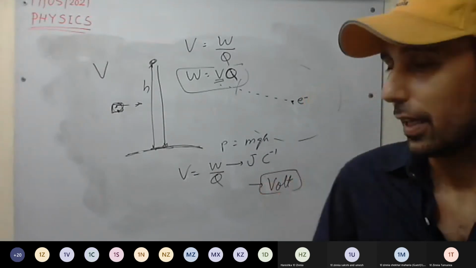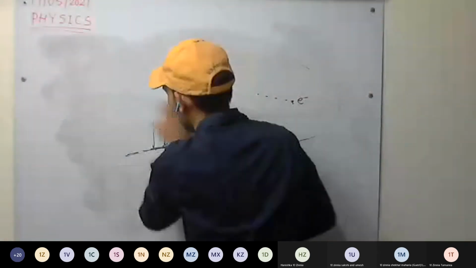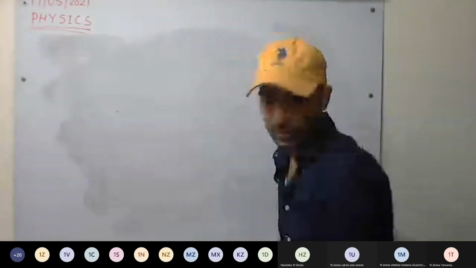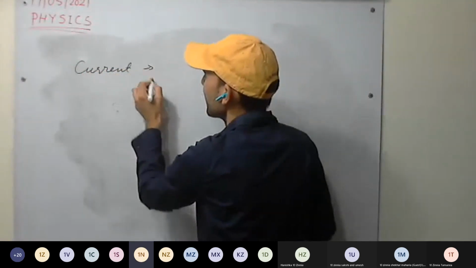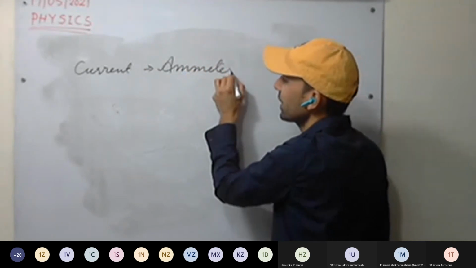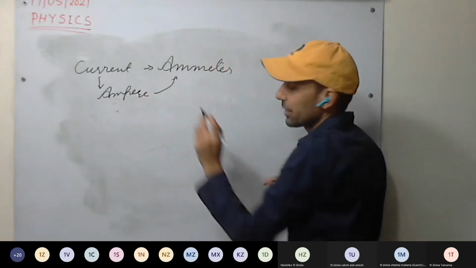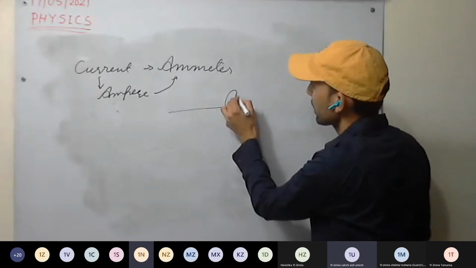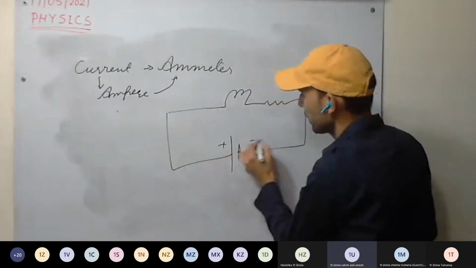Volt. Okay. And one more thing I forgot to explain: to measure the current, we use which instrument? Ammeter. Current we measure in ampere. And the ammeter is connected in series or parallel? For example, this is our circuit: series, resistance, positive, negative.